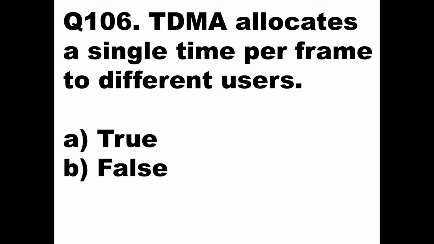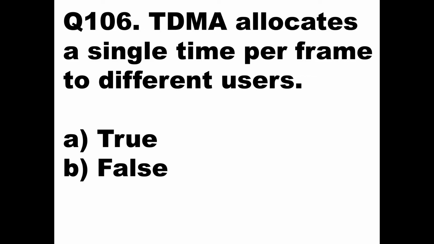Question number 106. TDMA, time division multiple access, allocates a single time per frame to different users. It is allotting a single time per frame for a single user, not for different users.